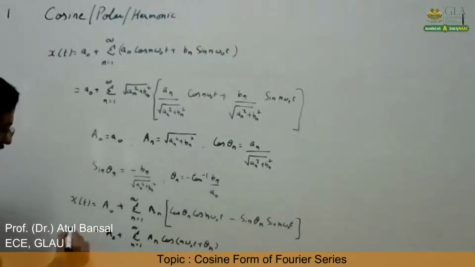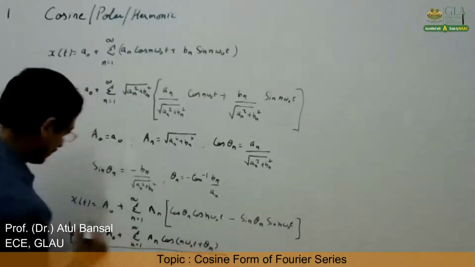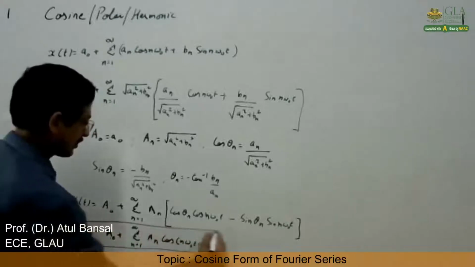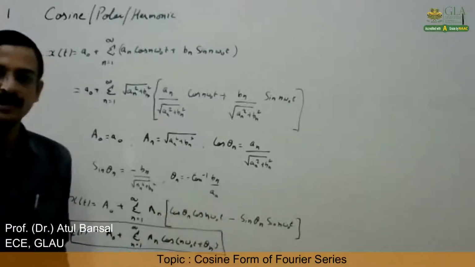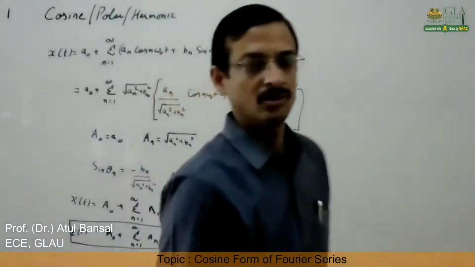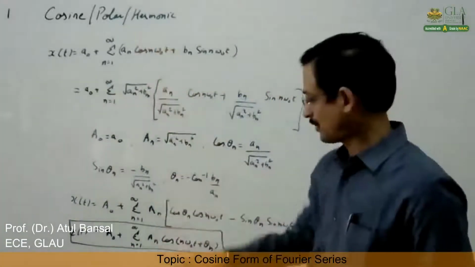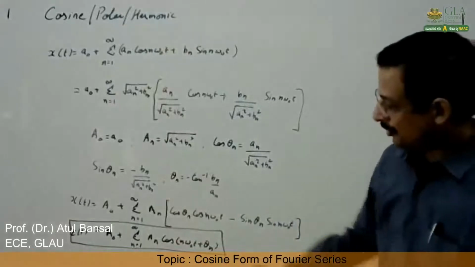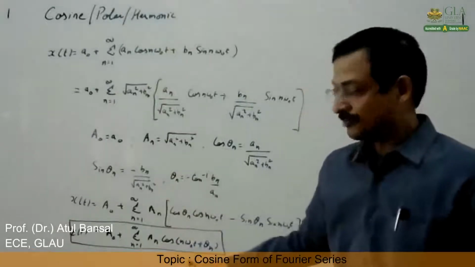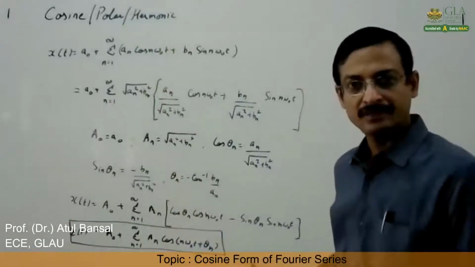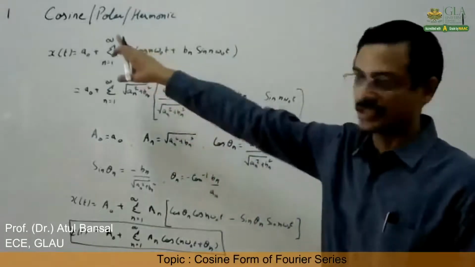Now, if you look at this, this becomes the cosine form of Fourier series, or the cos representation, or the polar form of representation of Fourier series, or harmonic form. Now, if you see, there is only cos component, there is no sine. So that is why it is called the cosine form.